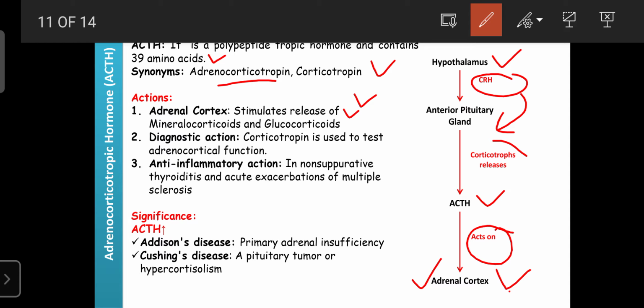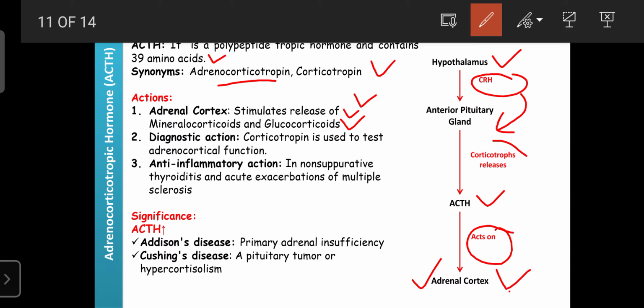And also it can stimulate the release of the glucocorticoids. Glucocorticoids, as the name indicates, are involved in the regulation of glucose. So when the body has a deficiency of glucose, the glucocorticoids are continuously involved in supplying glucose. That is the role of the glucocorticoids.